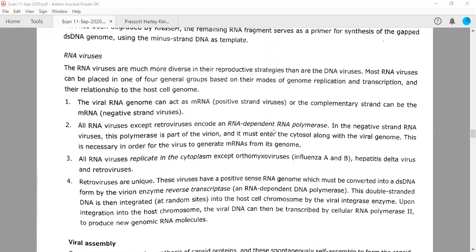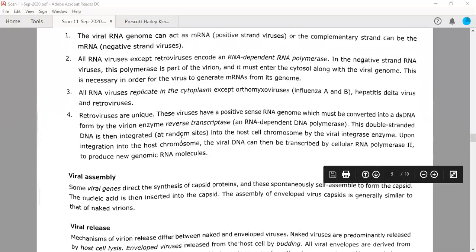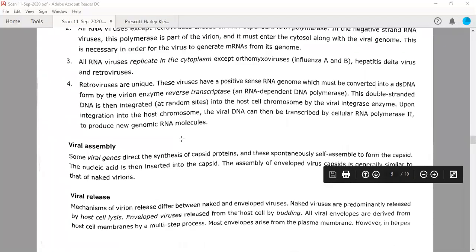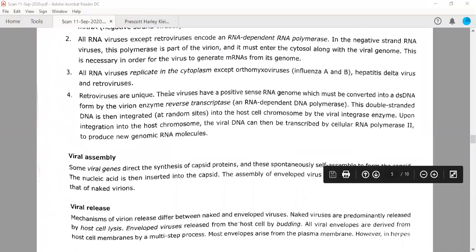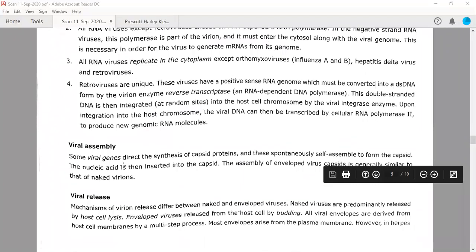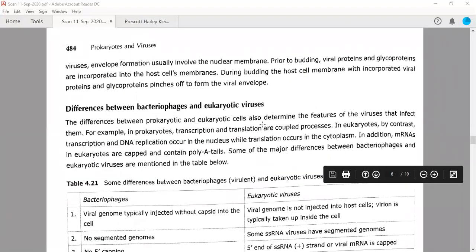So guys, we have discussed these already in the Baltimore system of classification. You can read them, and if you find any problem, you can ask. Viral assembly, viral release, you can read them also.